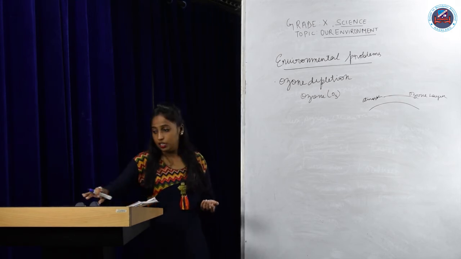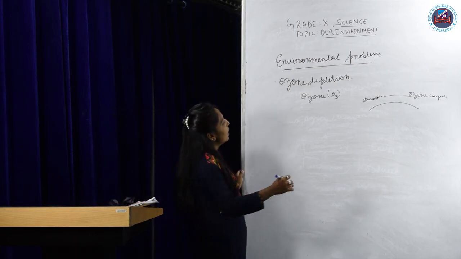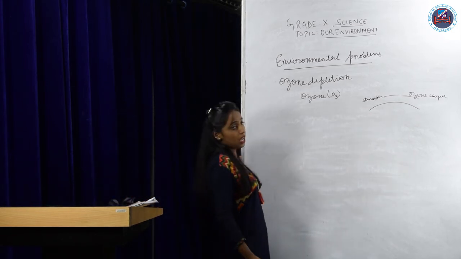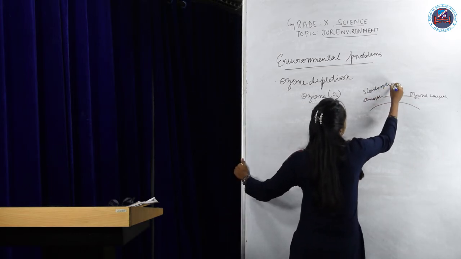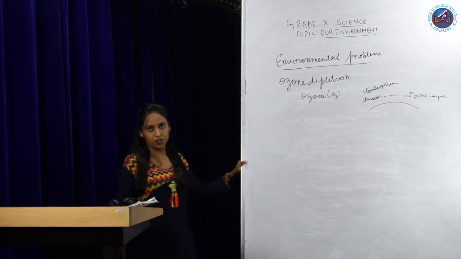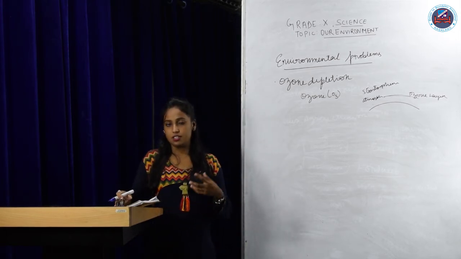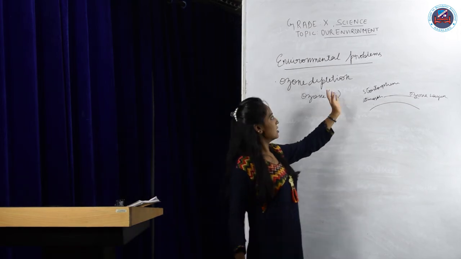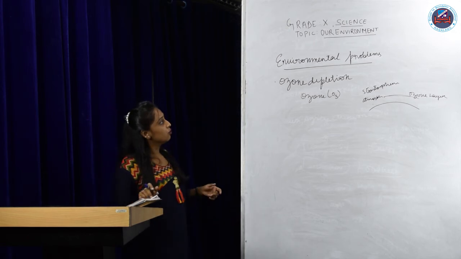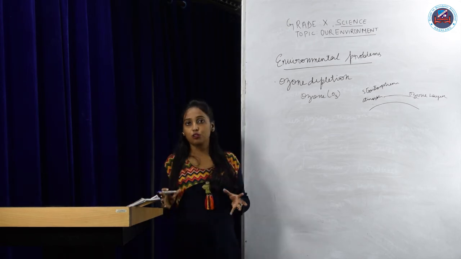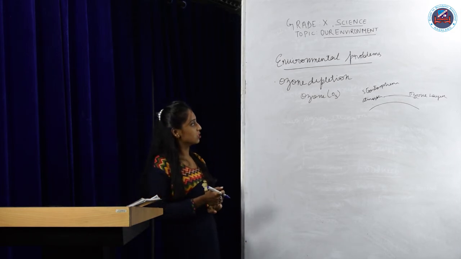Now what happened to it? Ozone depletion. But first, how is ozone formed? See, ozone is present at the higher level of the atmosphere, in the stratosphere, and it is a poisonous gas at the ground level. It is a poisonous gas at the ground level, but it is a protective layer in the upper level, isn't it? Now let's see how the ozone molecule is formed. It is a molecule of 3 oxygen atoms.